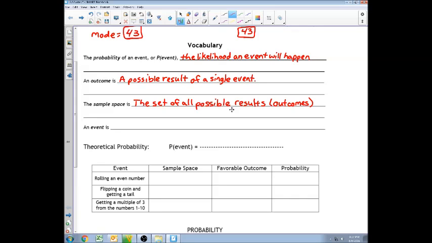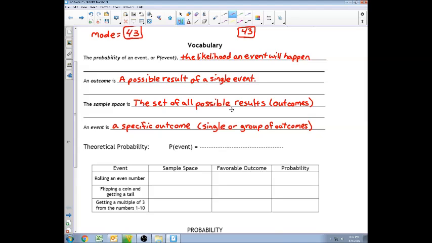An event is a specific outcome. So an event in a heads or tails would be I got a heads or I got a tails. Those are both events. This could be a single outcome or a group of outcomes. Okay.